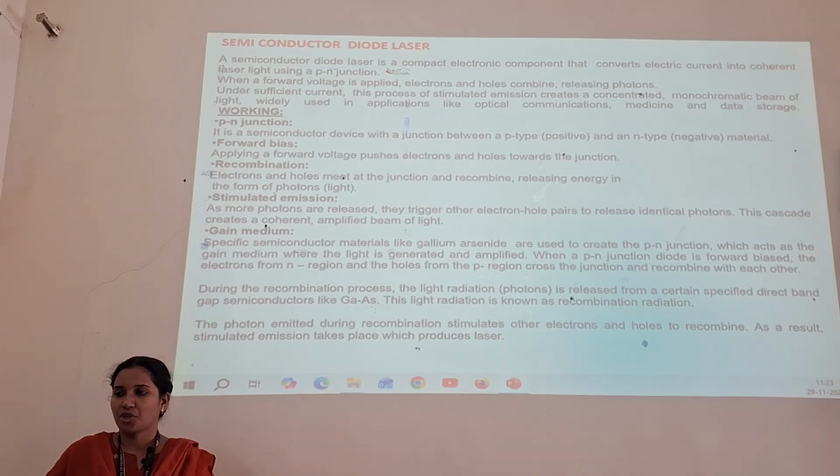Applying a forward voltage pushes electrons and holes towards the junction. In recombination, electrons and holes meet in the junction and recombine, releasing energy in the form of photons. The principle involved in this is stimulated emission. As more photons are released, they trigger other electron-hole pairs to release identical photons. This cascade creates a coherent amplified beam of light. So due to this recombination process, the light radiation, that is the photons, is released from certain specified direct bandgap semiconductors like gallium arsenide. This light radiation is nothing but recombination radiation.